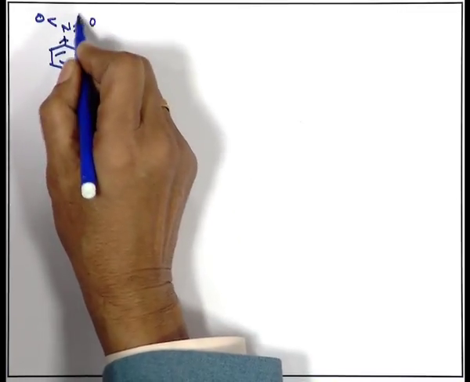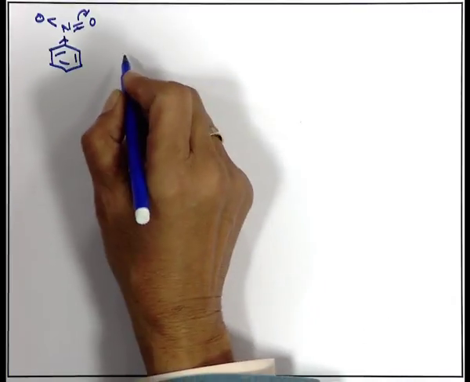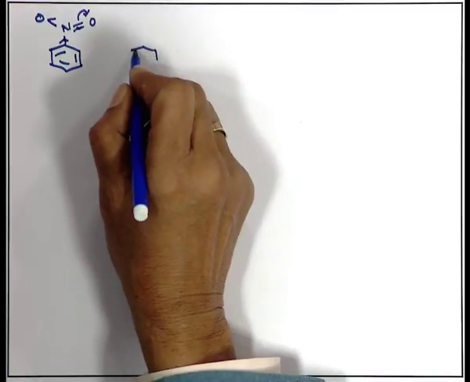Because of this pulling of electrons from the benzene ring, what will happen to the benzene ring? Benzene ring will lose the electron density, and if it loses the electron density, then carbocation character will be developed in the benzene ring, and you know, if there be more nitro groups in the benzene ring.